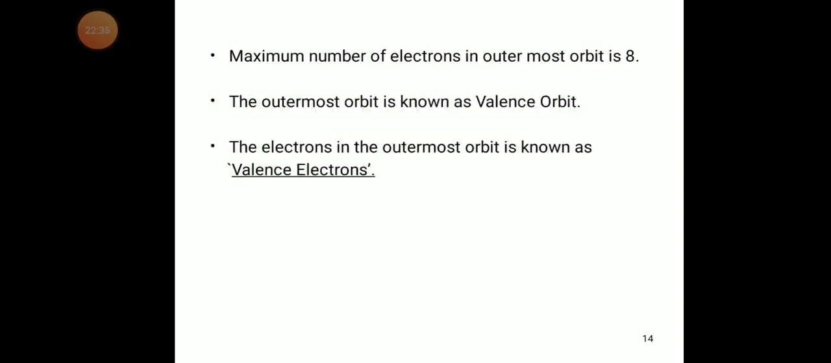The maximum number of electrons in the outermost orbit is 8. The outermost orbit is also known as the valency orbit. I already explained valency band and conduction band; that is the valency orbit. The electrons in the outermost orbit are known as valency electrons.